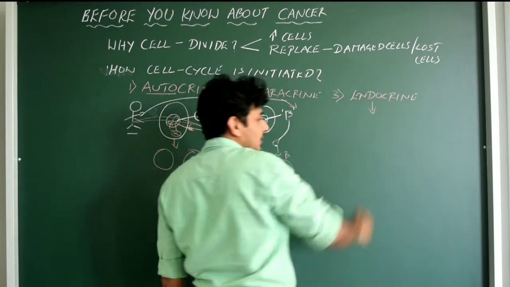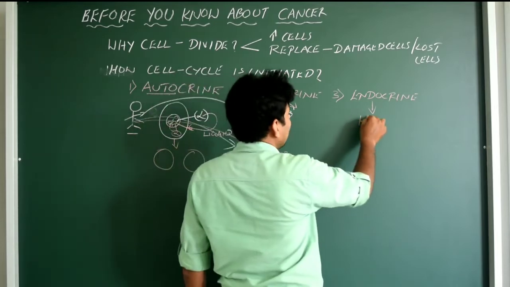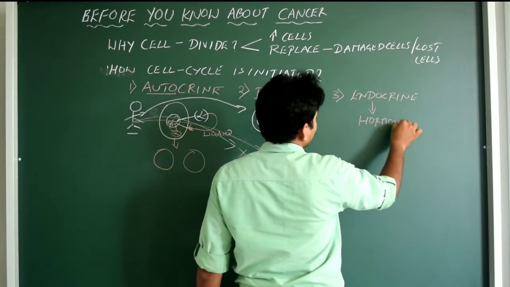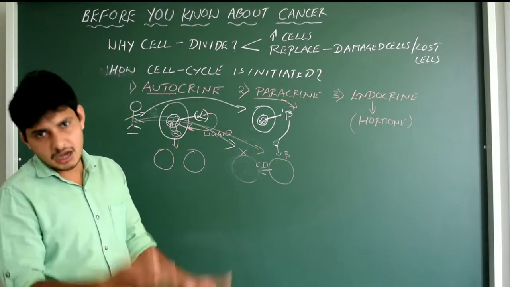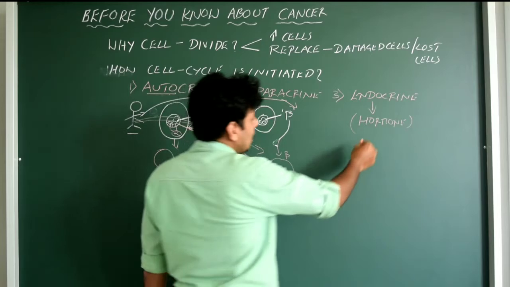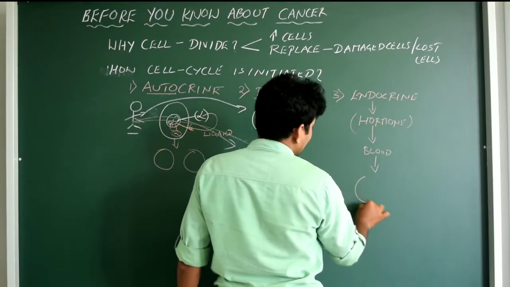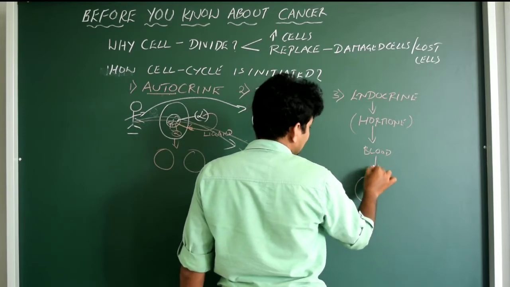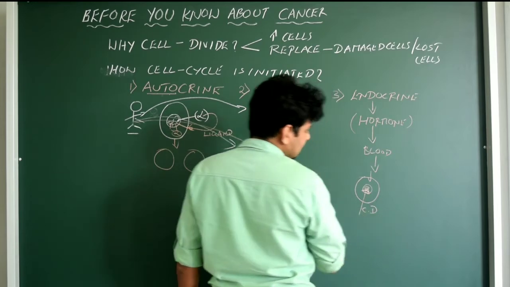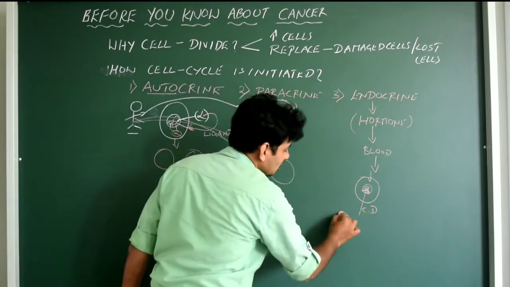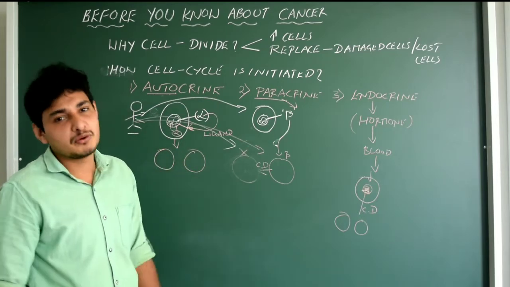Endocrine, we all know, is hormones. Yes, endocrine glands. So let us imagine a type of hormone, any hormone, you imagine pituitary, or you can imagine a hypothalamus hormone, actually any hormone. So that hormone is now released into the bloodstream and finally reaches the targeted cells, and then it binds to this targeted cell and initiates this cell to undergo cell division. That's it. Cell division is initiated, done. So it is going to produce two cells. This is actually a common process or mechanism which occurs in our body every day.